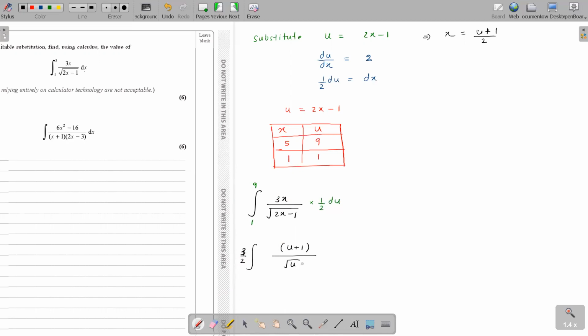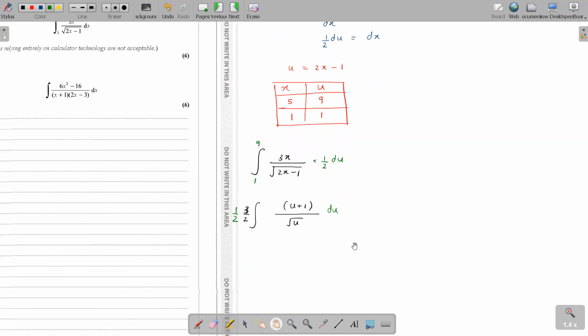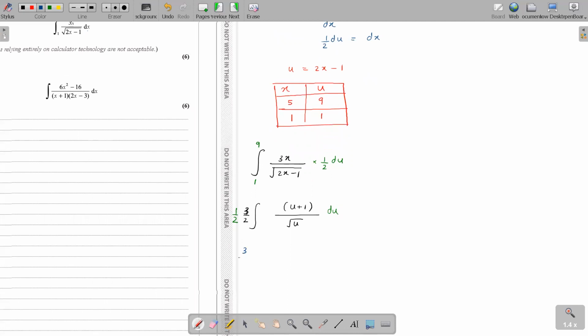Over root 2x minus 1, which is obviously root u. And there's another half here from dx, that half also you can bring out. So 3 over 4. I hope you understood: the half from x equals u plus 1 over 2 came here, along with the 3. So this is 3 over 4 basically outside, with limits 1 to 9. How do we simplify here? Better to separate them, right?